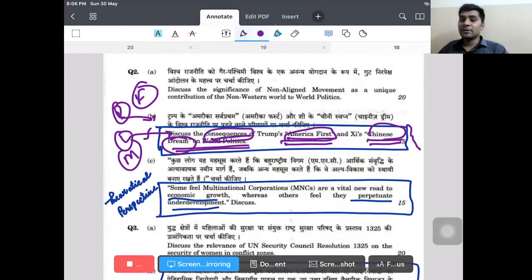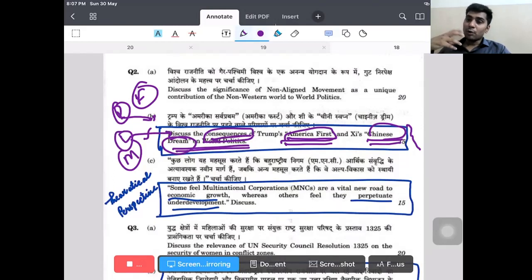At the international level, from the perspective of realists, it is going to have the consequence of ensuring the national security of particular nations, that is America and China. But if you look from the liberal perspective, then the consequences change. How do they change? They are going to destabilize the global order. Anarchy is going to increase. The role of multinational authorities is going to decrease.